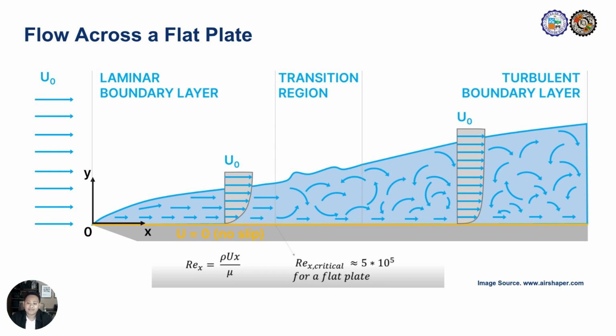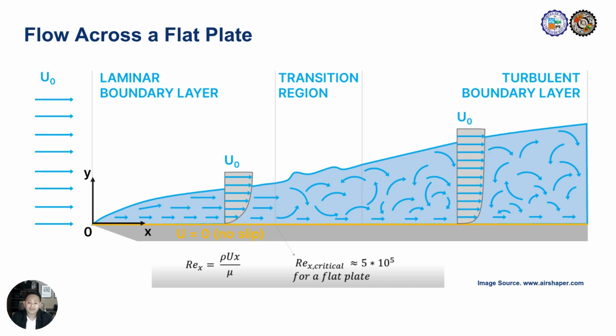If the undisturbed air is laminar and there are no disturbances to the flow, the boundary layer will initially be laminar. And as the air traverses the plate, the distance from the leading edge increases. So if we utilize the distance traveled from the leading edge as the characteristic length for our Reynolds number calculation, it is evident that the Reynolds number here will continue to increase as we progress along the plate. When the Reynolds number exceeds a critical threshold, which may vary depending on the application or shape, the laminar boundary layer transitions into a turbulent boundary layer.